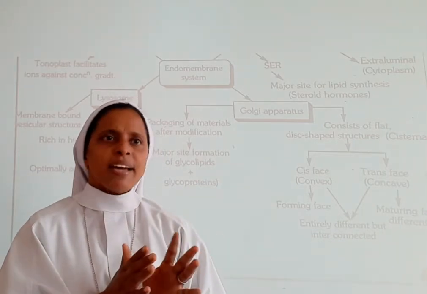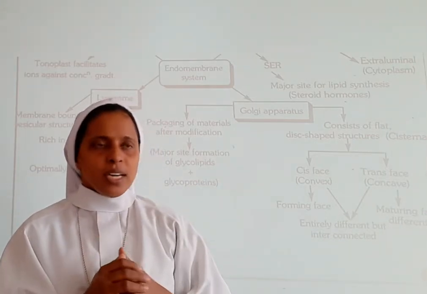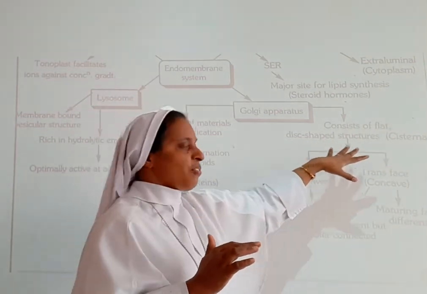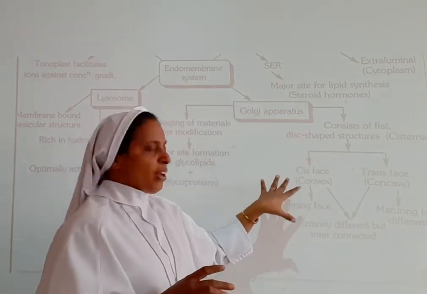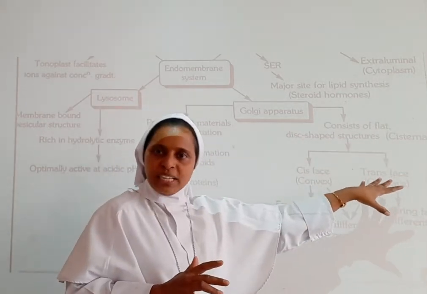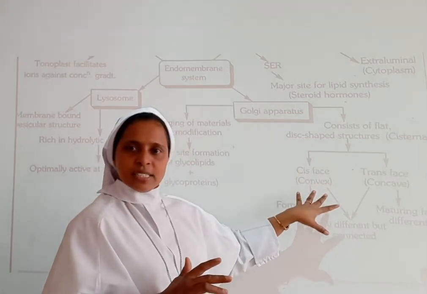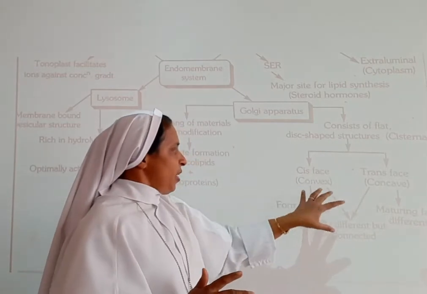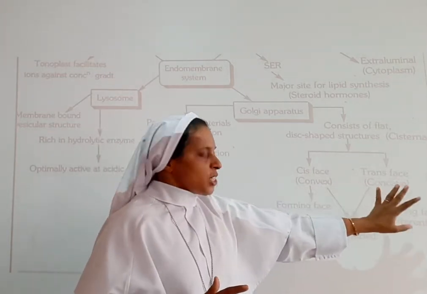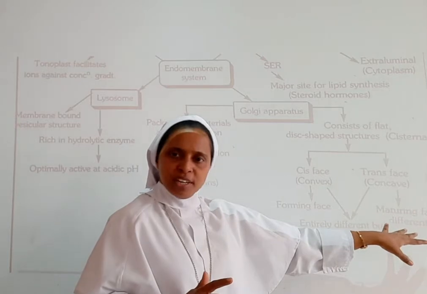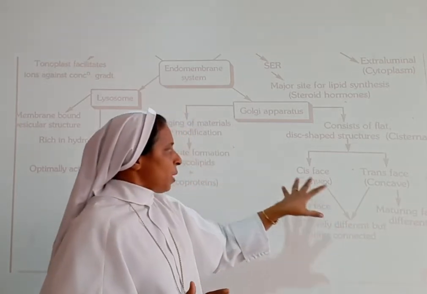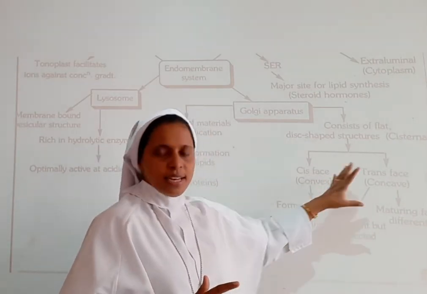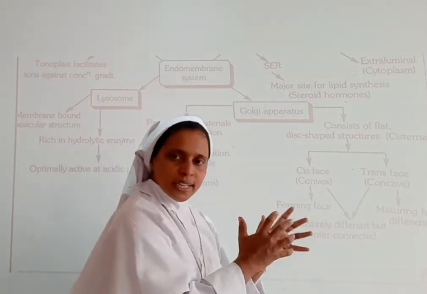And it is absent in bacteria and blue-green algae. Here the cisternae number varies. They have two faces, the cis face as well as the trans face. The cis face is convex and the trans face is concave. The cis face is the forming face and the trans face is the maturing face. These are different, but they are interconnected to each other.